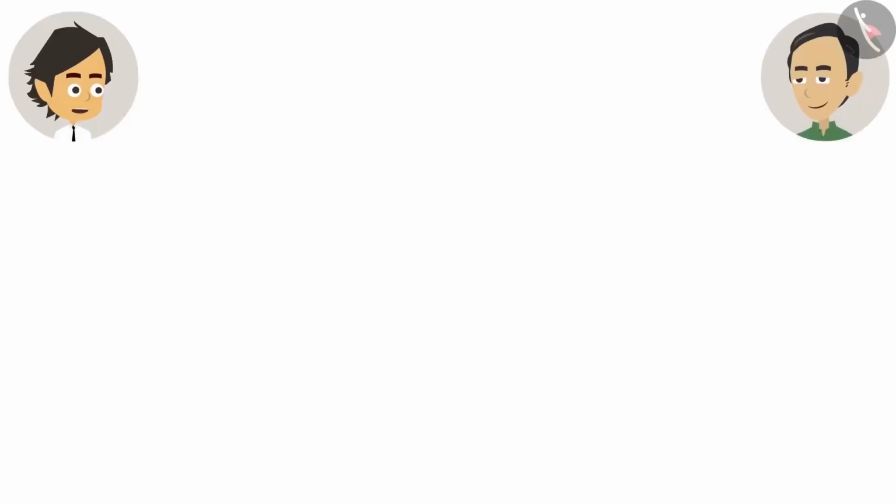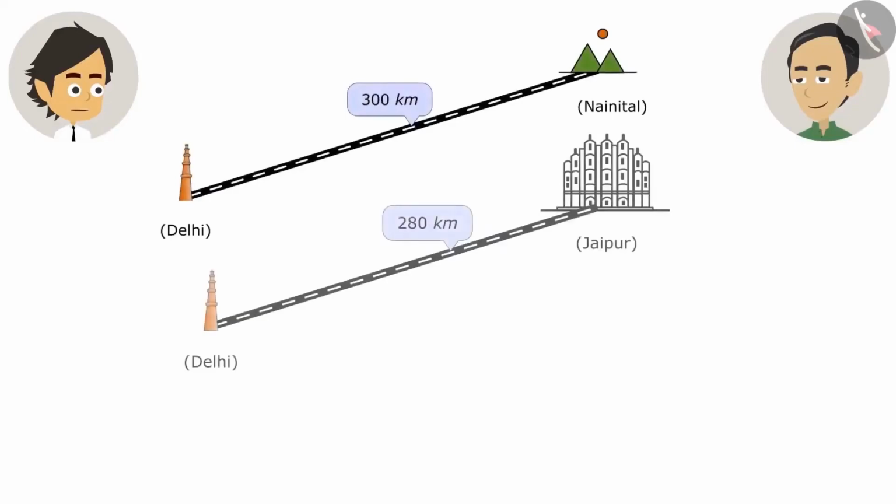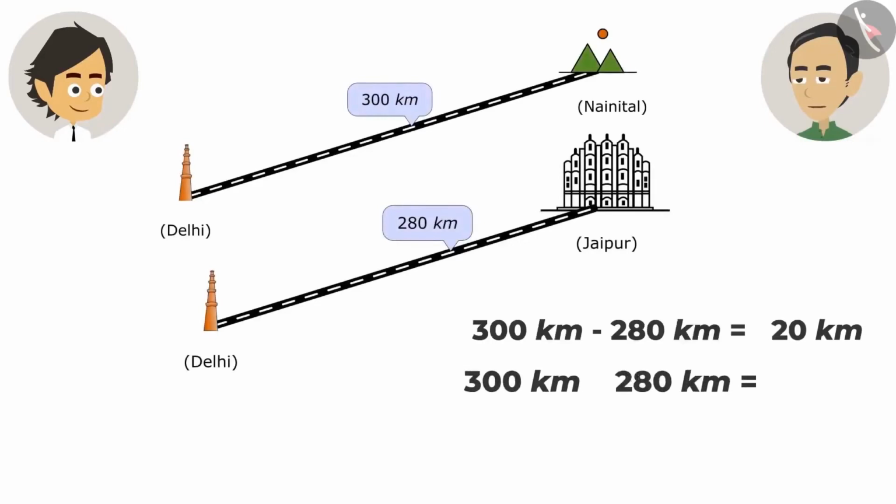No, Rehansh and I have calculated. Nainital is 300 kilometers and Jaipur is 280 kilometers away. If we subtract both, then only 20 kilometers will be left. Yes, but when both are added, then it's 580 kilometers.